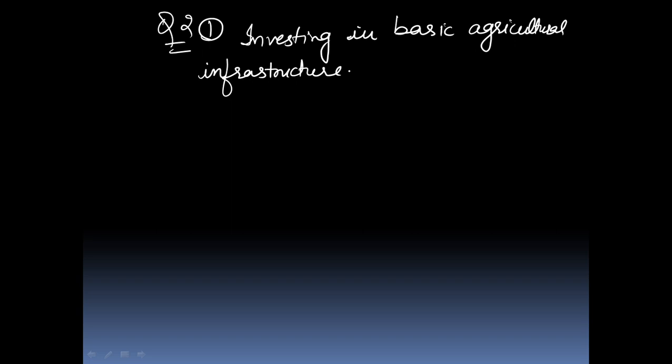Example, constructions of dams and canals for irrigation, which can lead to a lot of employment generation within the agricultural sector itself by reducing the problem of underemployment.